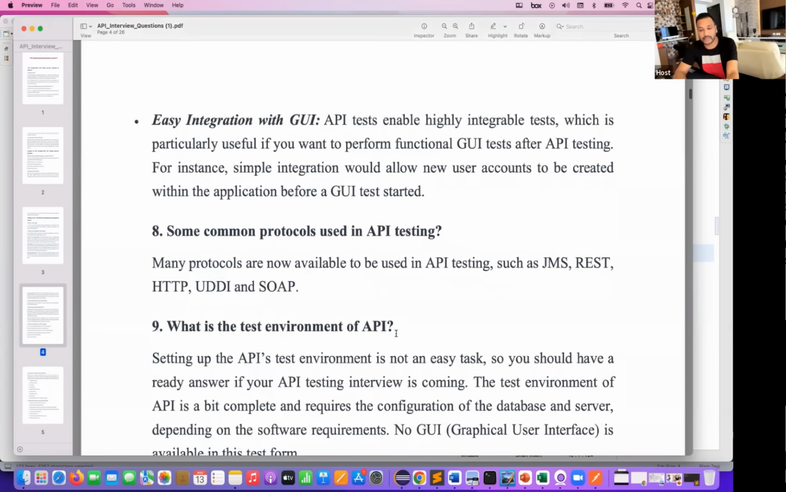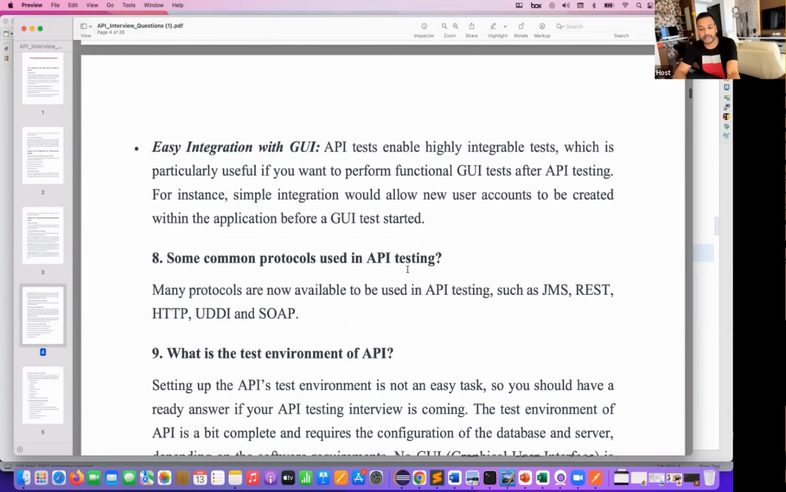Let's take quickly the next question. Some common protocols used in API testing. So many protocols are available to be used in API testing, such as Java Messaging Services, JMS, REST APIs that we use, HTTP, UDDI, and the SOAP protocol also we have to use. Okay. So REST is the architectural way of designing the APIs. We will talk about REST later on, maybe in the coming chapters.